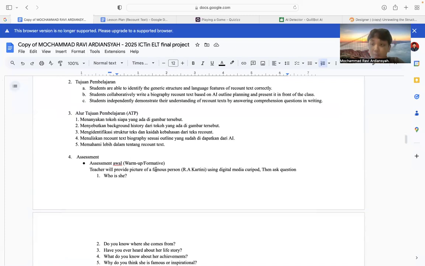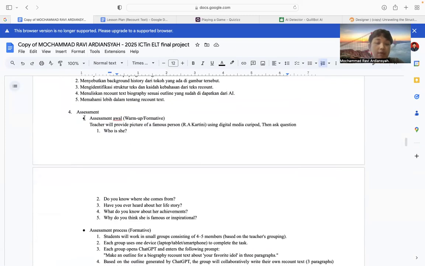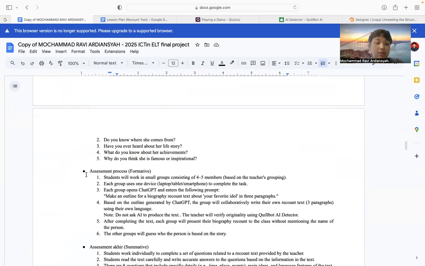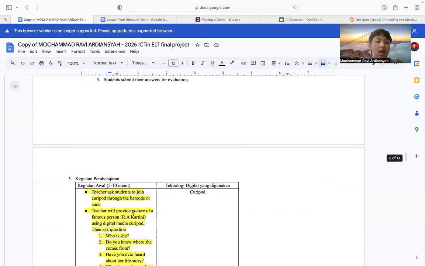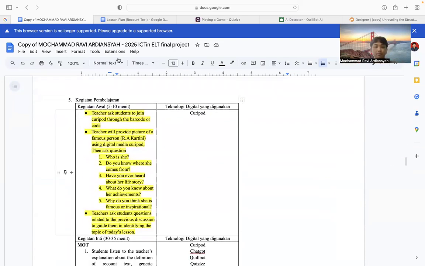And it is for the ATP. For this assessment, I have three. Number one is assessment awal or formative. Number two is assessment process or formative. And then number three is assessment akhir for summative. I will explain it in the kegiatan pembelajaran.